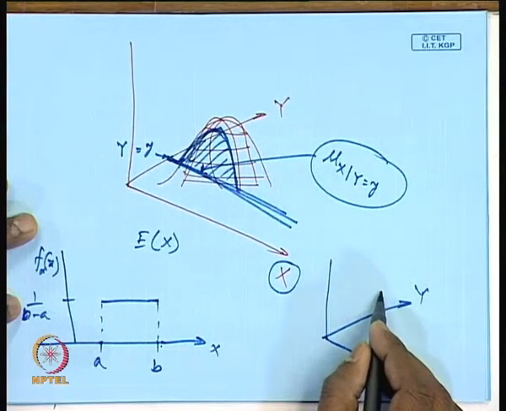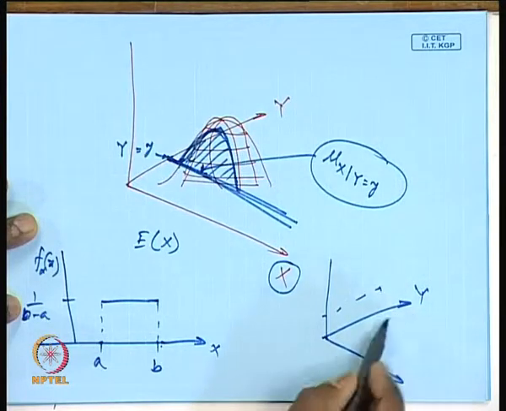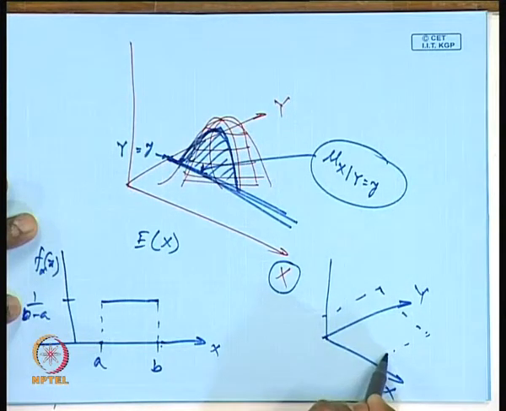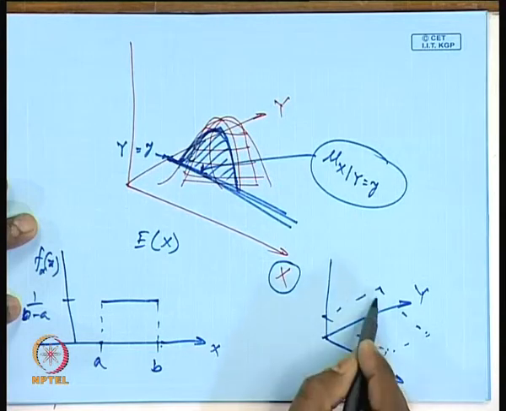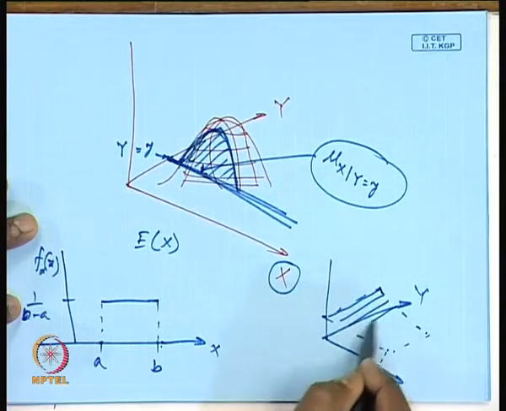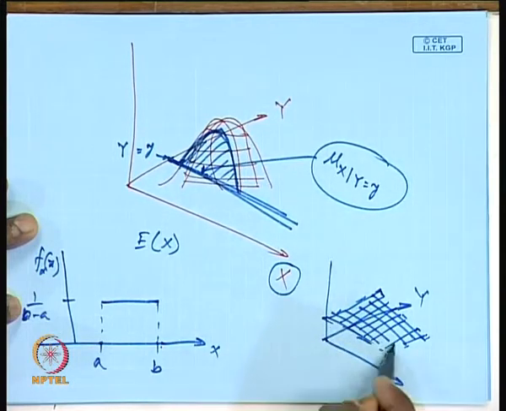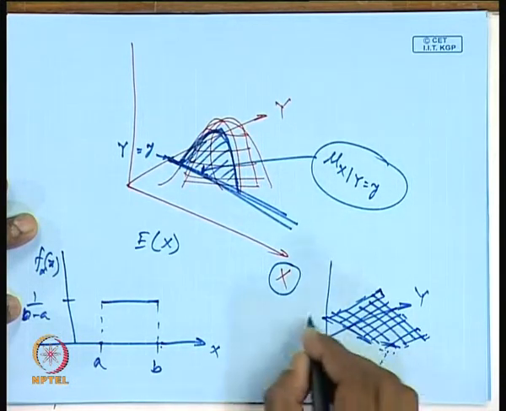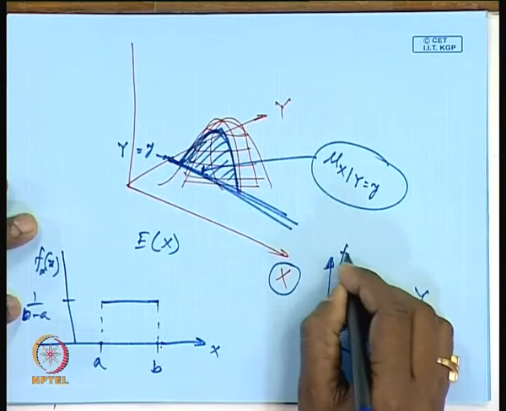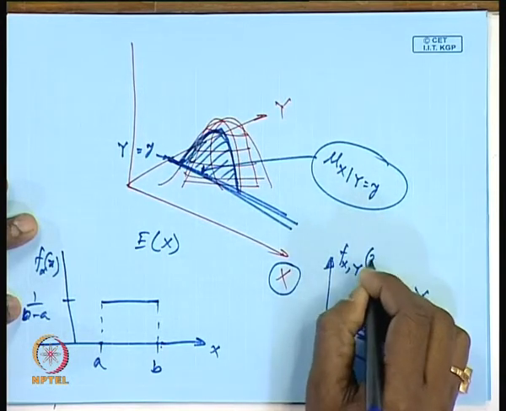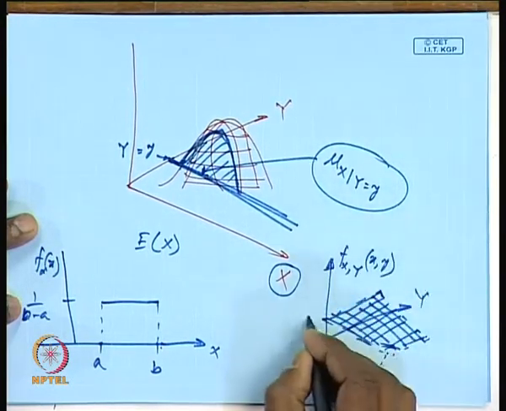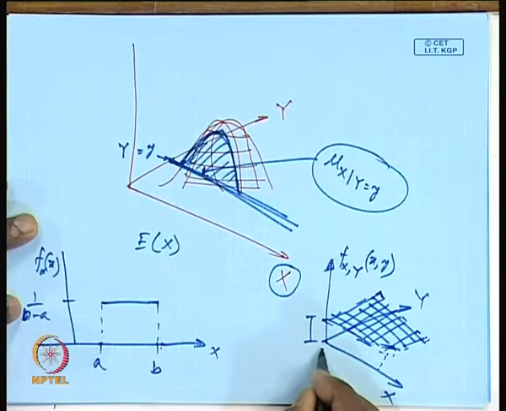Basically, this is a surface where the height, the joint distribution f of x comma y, is constant for the entire range.